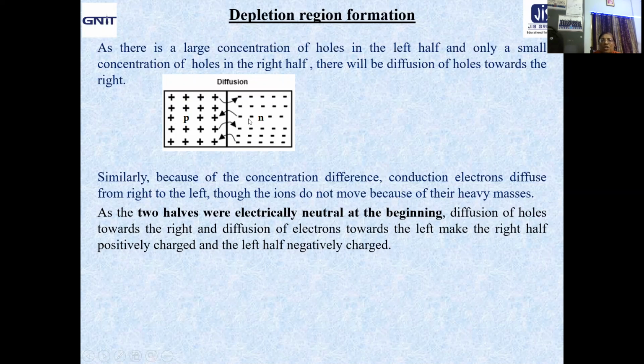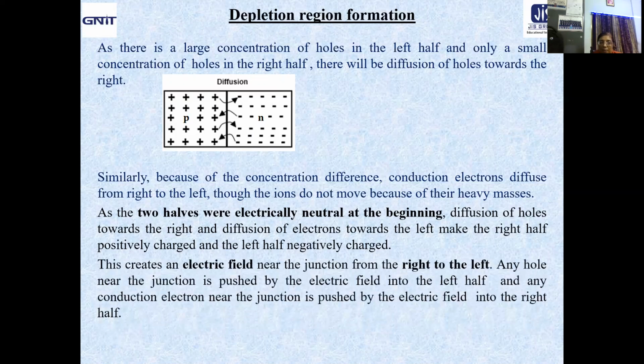More concentration of electrons is here, so they will diffuse to the left, and there will be more electrons now here, so it will be negatively charged. So the left half is negatively charged and the right half is positively charged.